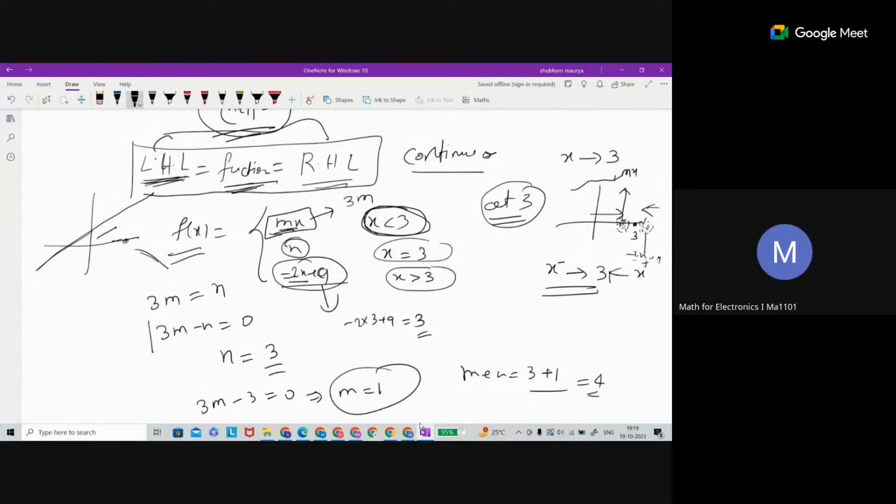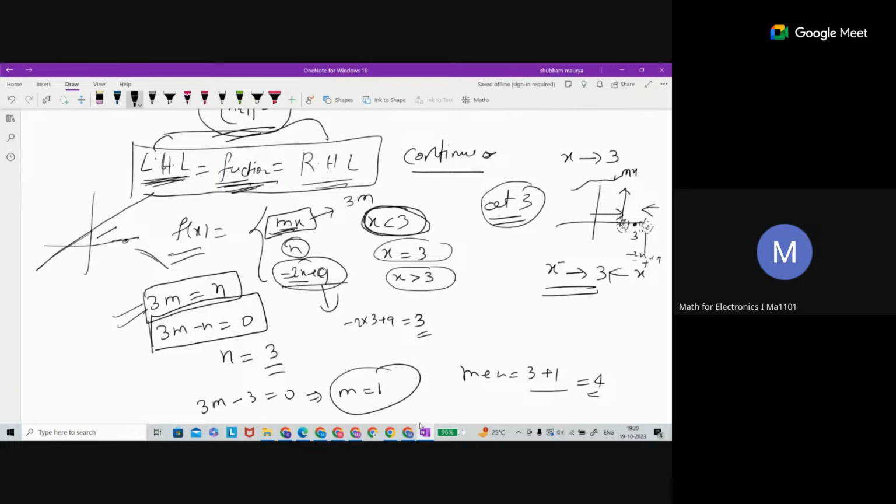No. This is what? 3m is equal to n, right? Is this correct or not? Yeah. Because left limit is equal to function value. So left limit we got 3m. Function value is 3n. So both should be equal. Correct? That's what we are doing, nothing more. Left limit equal to function value, that we got this equation.